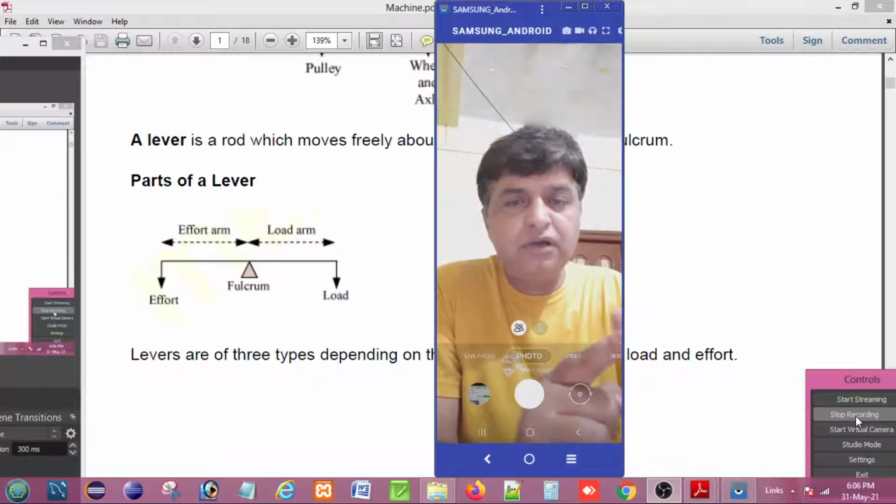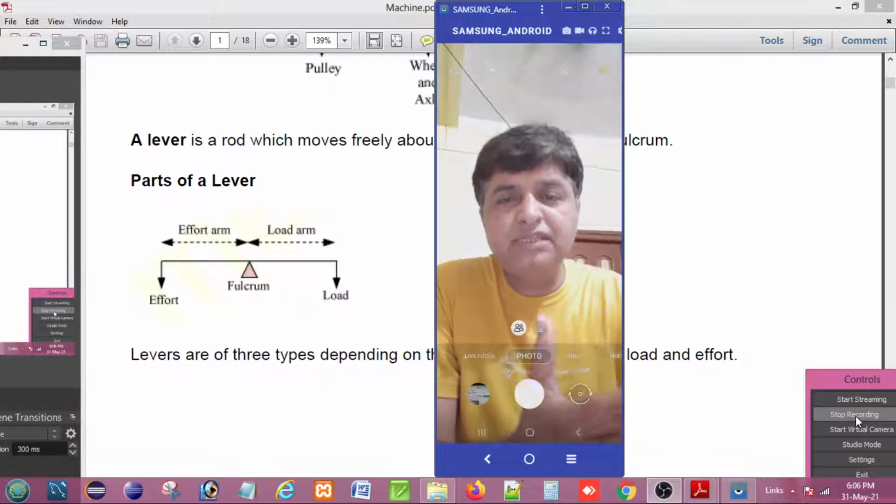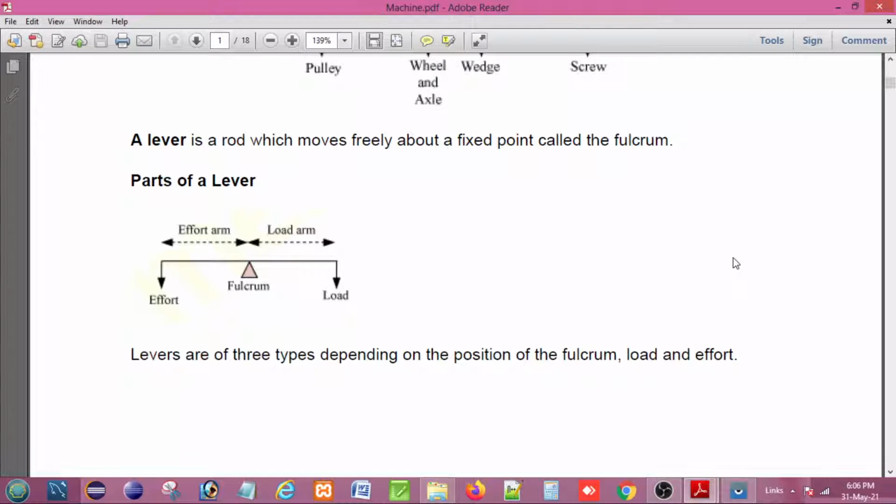If we discuss the lever, we find that the lever is a rigid, straight or bent bar which is capable of turning about a fixed axis, and that fixed axis is called the fulcrum.